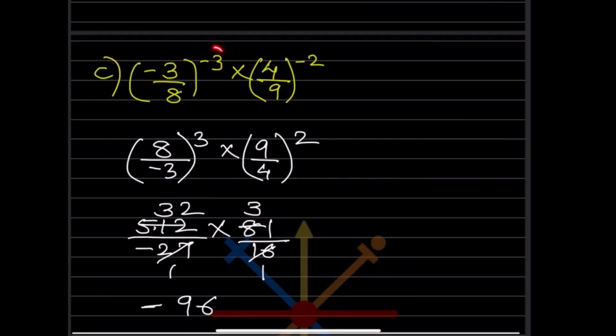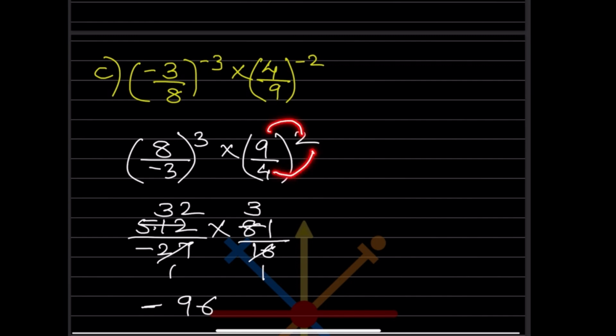Now in this one we are going to make the negative exponent positive. So what are you going to do? The inner bracket negative you are going to keep as it is, that doesn't change. Only you have to flip over. So 8 by negative 3, and this becomes positive. Same over here, you are going to flip over, that will be 9 by 4, and this becomes positive. Now you are going to multiply this 3 times and this also 3 times. So 8 into 8 into 8 is 512. And this will be minus 3 into minus 3 into minus 3, because that is 3 times, that is going to be minus 27. Here it is going to be 9 squared, that is 81.